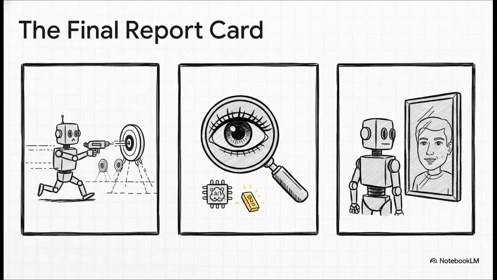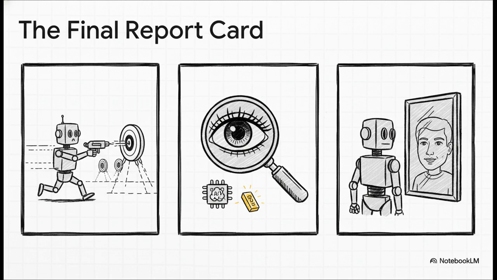So here's the final takeaway, the comments on the report card. First, those standardized tests, the benchmarks, they're a constantly moving target. As the AIs memorize the old exams, we have to keep creating new, harder ones. Second, even with all its flaws, having a real person check the work, human judgment, is still the best tool we have. And finally, and maybe most importantly, AI is a mirror.